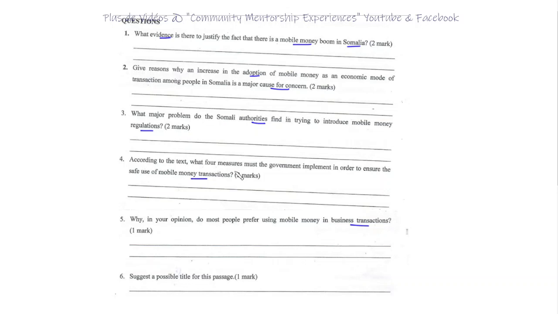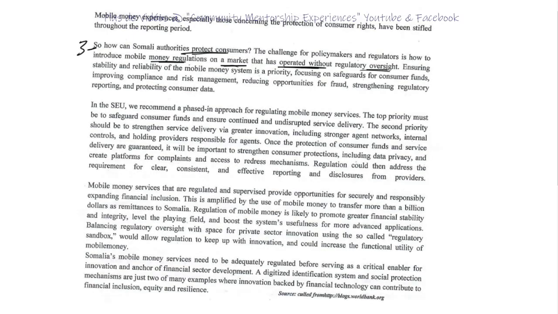4. According to the text, what 4 measures must the government implement in order to ensure the safe use of mobile money transactions? I think I've located the answer to this. So here will be the top priority, which I will name as 1. Top priority must be to safeguard consumer funds and ensure continued and undisrupted service delivery. So safeguard of consumer funds and undisrupted service delivery, top priority.